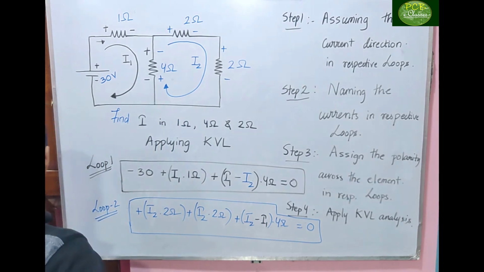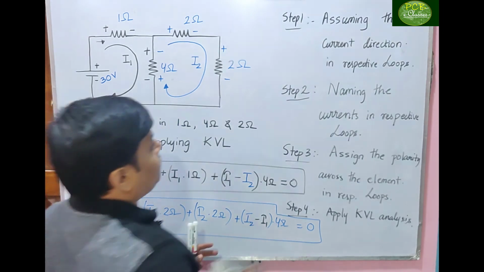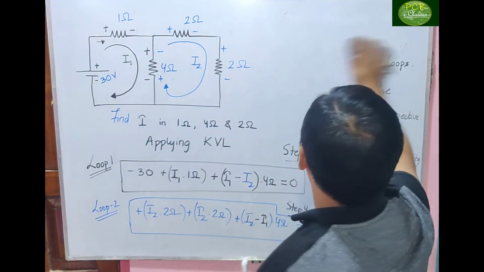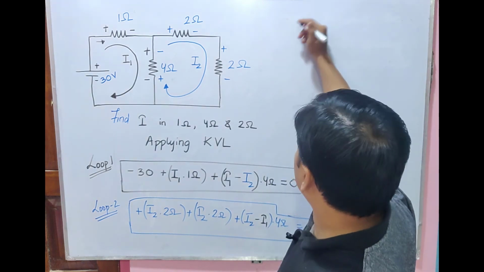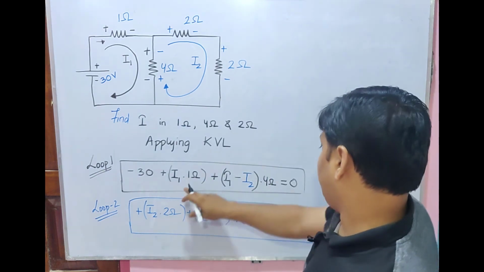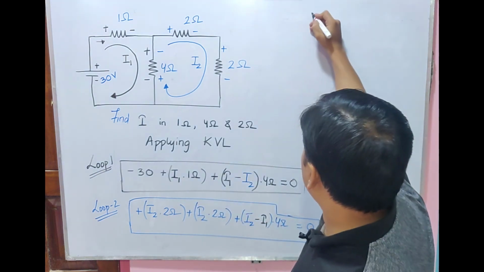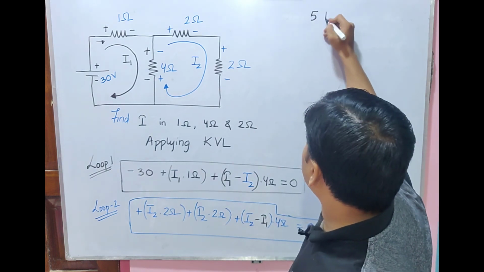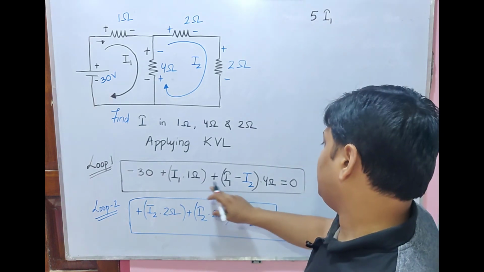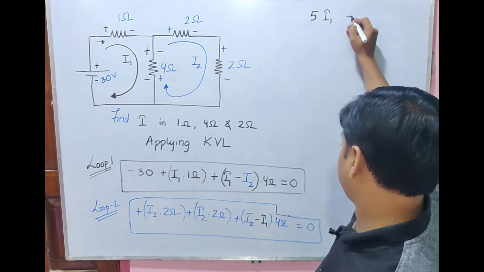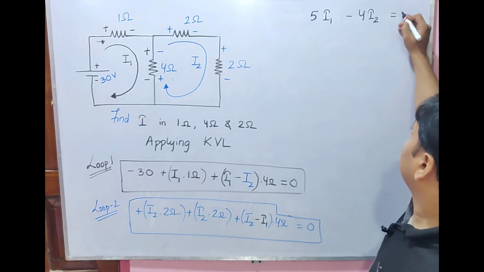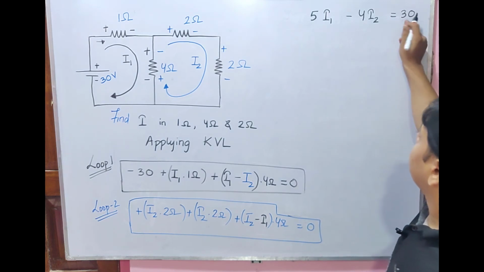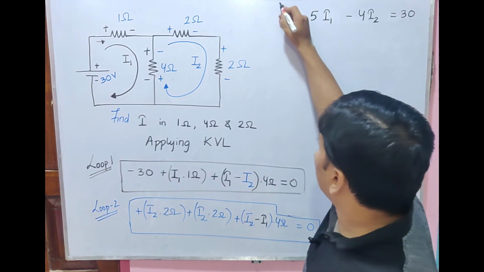So we have got 2 KVL equations. Solving these 2 KVL equations, we will get the answer. The loop 1 equation: 5 I1 minus 4 I2 equals 30. This is the loop 1 equation.